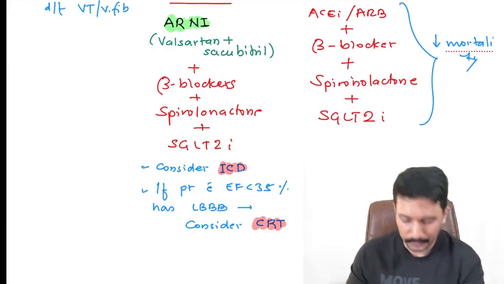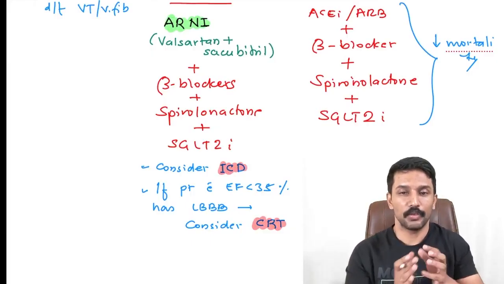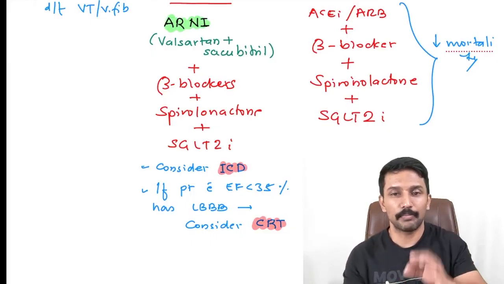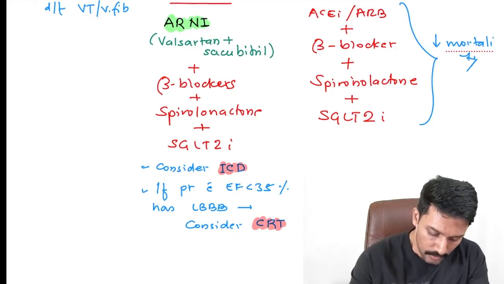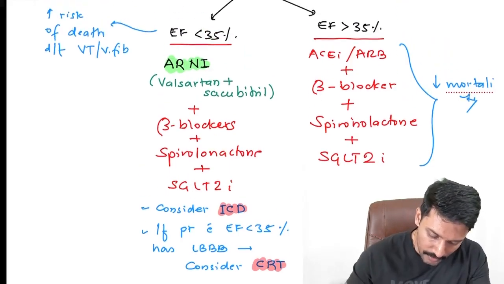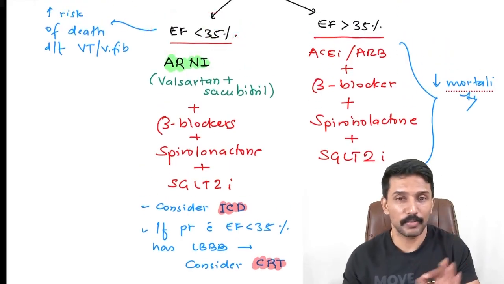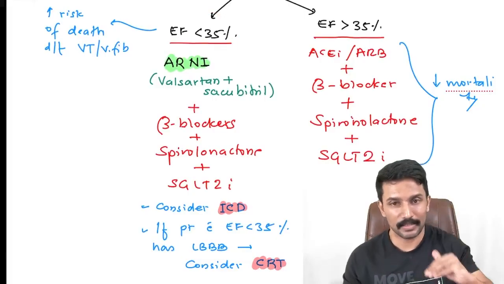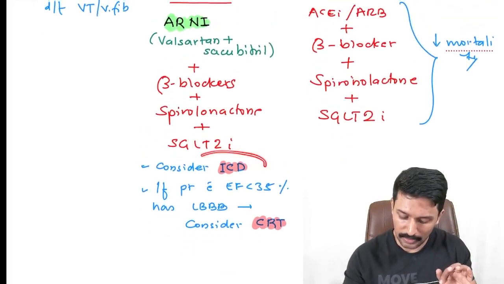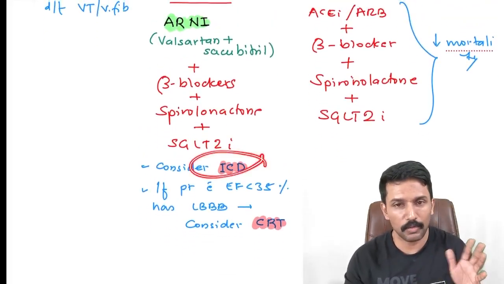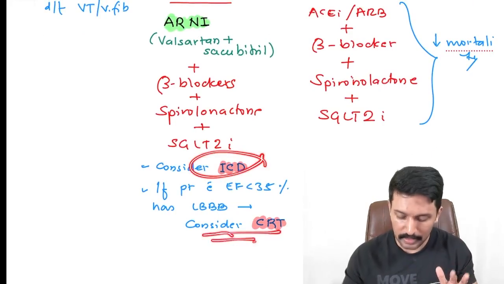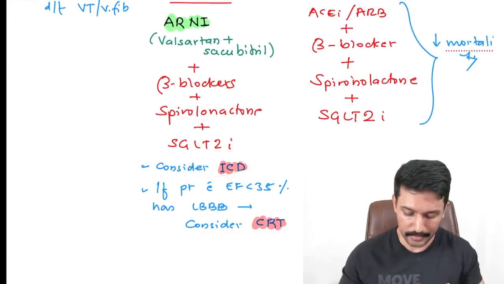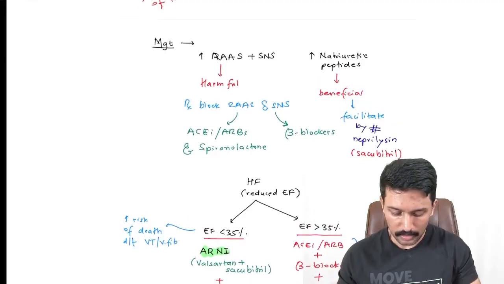So in simple words, if EF is less than 35% with LBBB, that patient needs ICD plus CRT. If the EF is less than 35% but no LBBB, only ICD alone. But if EF is less than 35% and LBBB is also present, ICD is required to reduce VT/VF risk, and CRT is required to get the synchrony back. Okay, so that's about the management of heart failure.